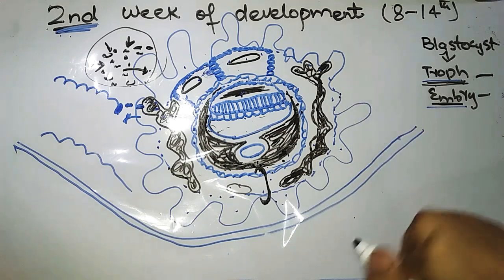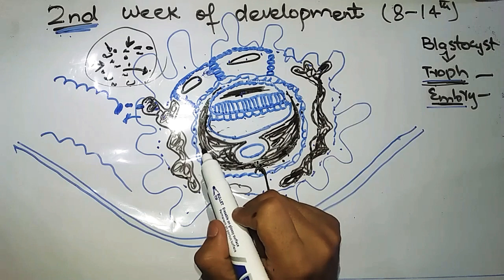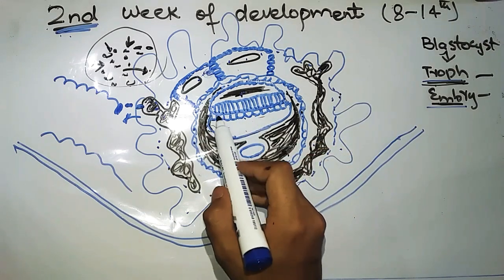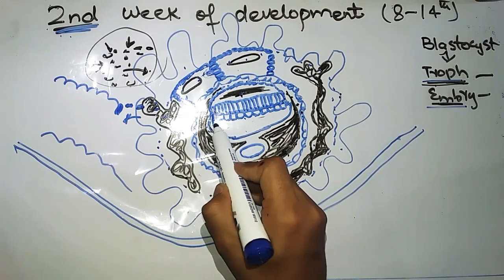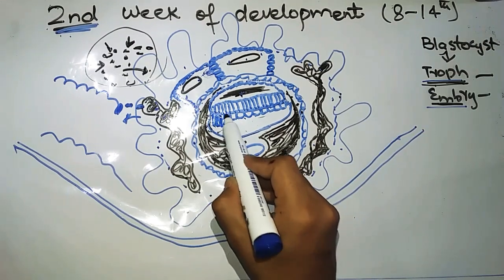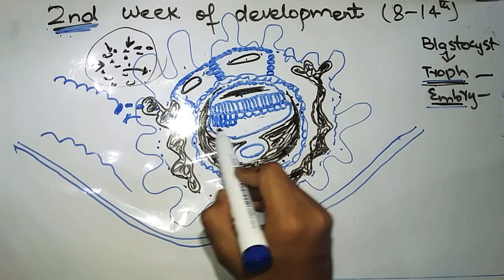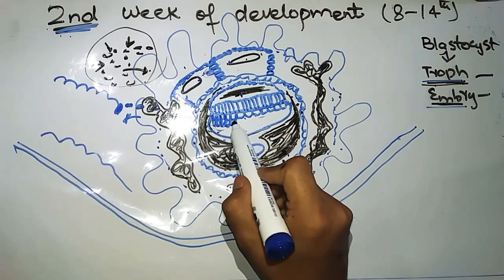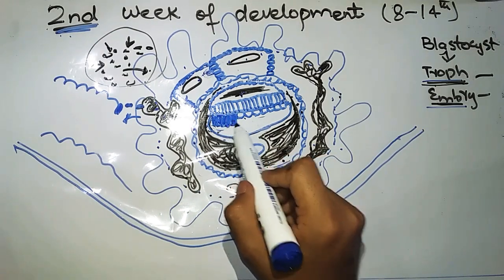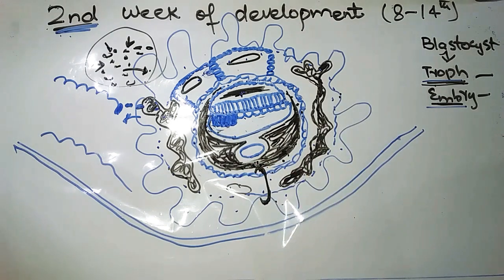Now we will talk about the prechordal plate. We define it like this: a localized region of the hypoblast, if I draw it over here, that is converted into columnar cells is called the prechordal plate. In future, this prechordal plate will form the head region, and it is the site of the mouth of the developing human.